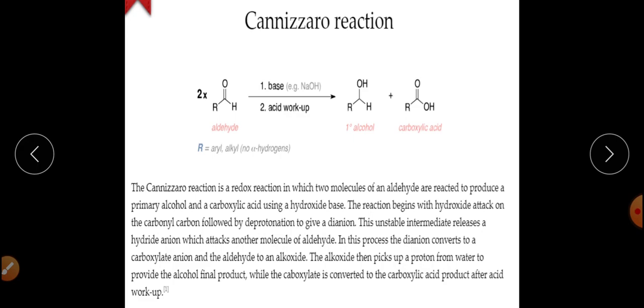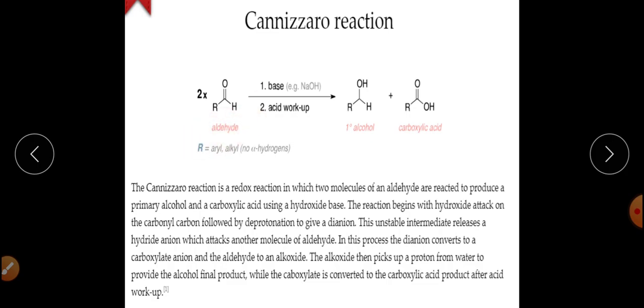The next reaction is called the Cannizzaro reaction. This is also a very important reaction, and it is basically a redox reaction, in which we are having aldehydes which don't have alpha hydrogen.